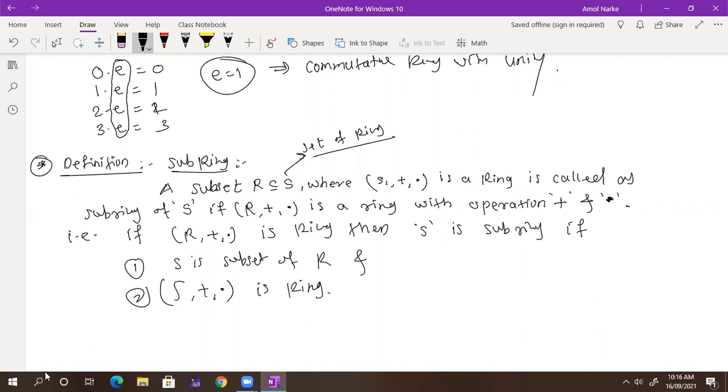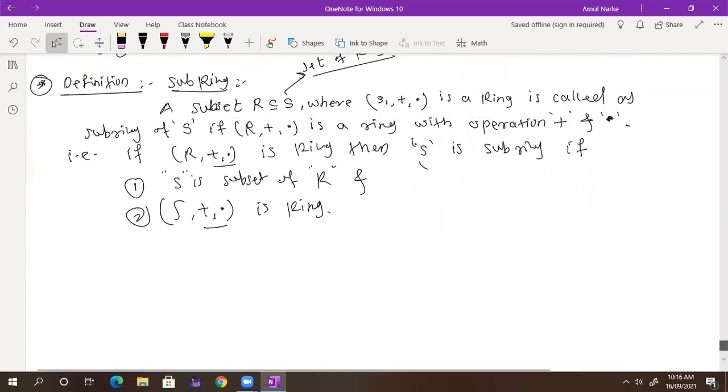So suppose we have one ring and we want to show that its non-empty subset is a ring, or a subring. What you want to show is that S is a subset of R, so it should be a non-empty subset of R, and it is itself a ring with the same binary operation. See here, whatever operation we have used, the same operation there. So it is a subset. Got it?